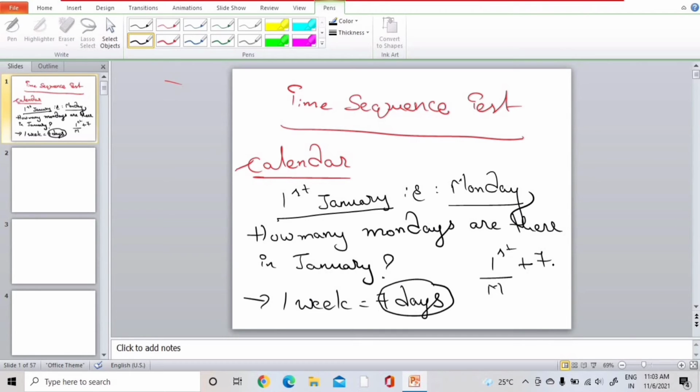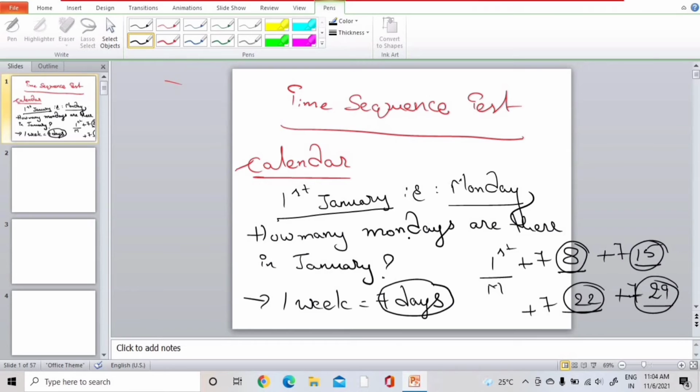After adding 7 we will get 8. Second Monday is 8 plus 7. Third Monday is 15th and then add 7. Fourth Monday is 22nd and then add 7. Fifth Monday is 29.